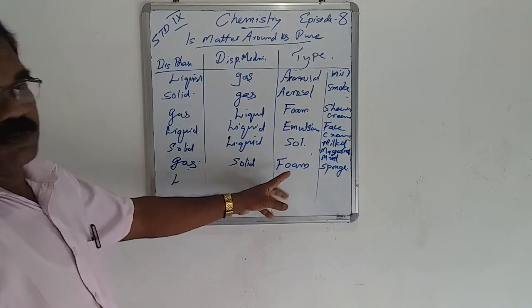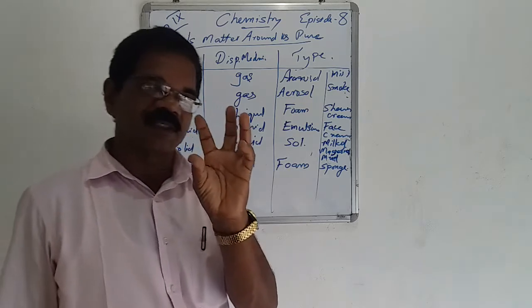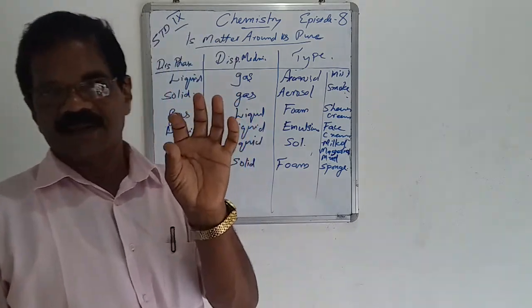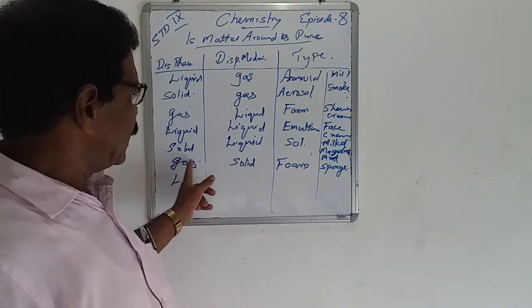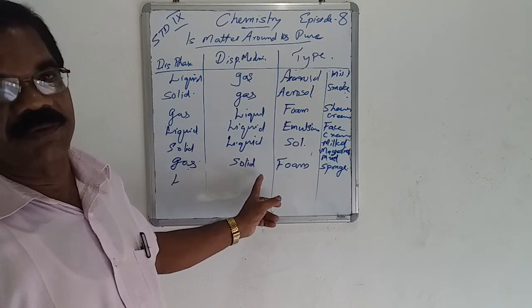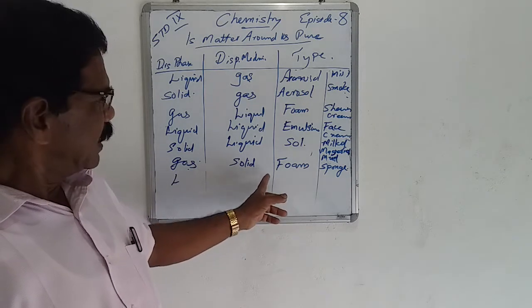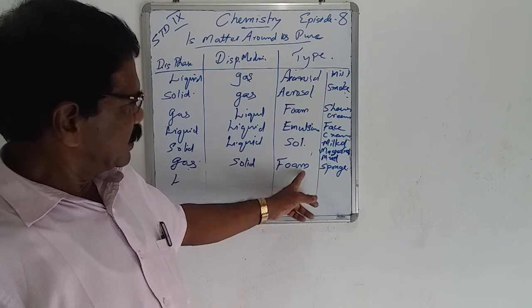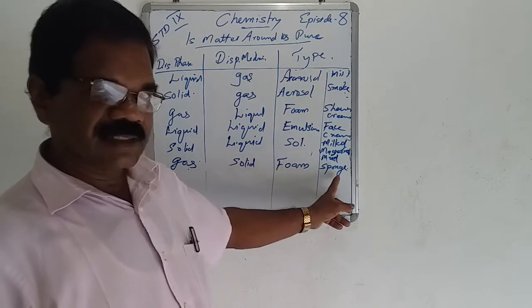That is foam type. An example is sponge. In the sponge, there are many holes, and in the holes there is air. Air is the gaseous state and the solid is the rubber form of the sponge. That is known as foam type, and the example is sponge.